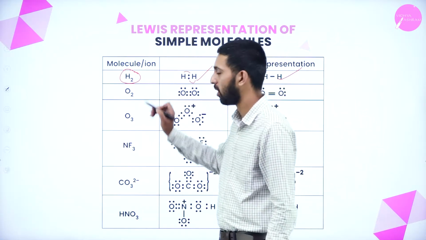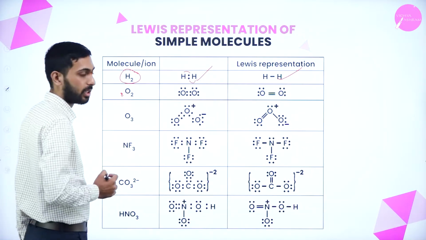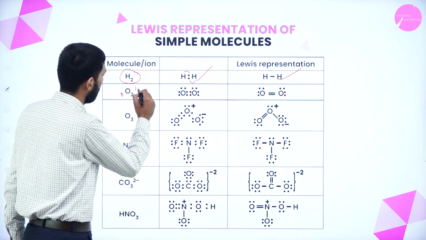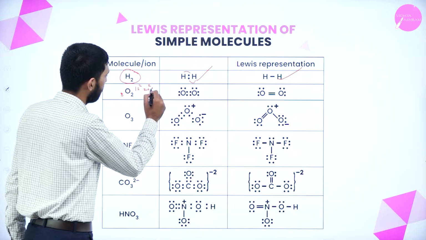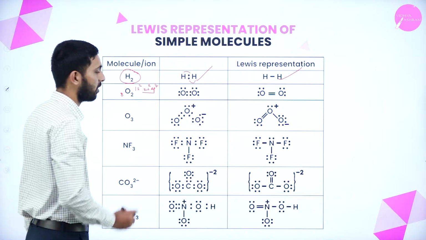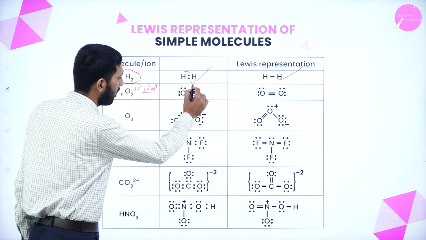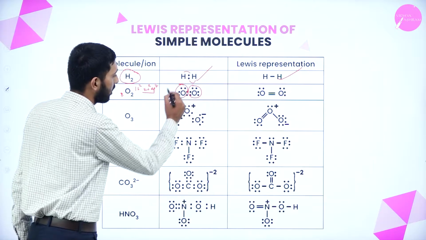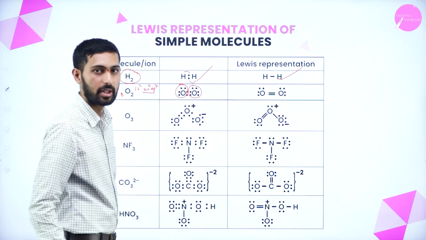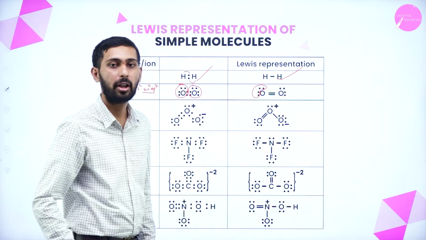Okay, here the O2 molecule they have given. What is the atomic number of oxygen? Its atomic number is 8. Correct, right? So we can write oxygen's electronic configuration as 1s2, 2s2, 2p4. So what is the valence electron count present in oxygen? It is 6. So 2, 4, 6. And another oxygen, here also they have given 6. Correct, right? So here 2 bonds have been represented and the remaining electrons are taken as lone pairs of electrons.